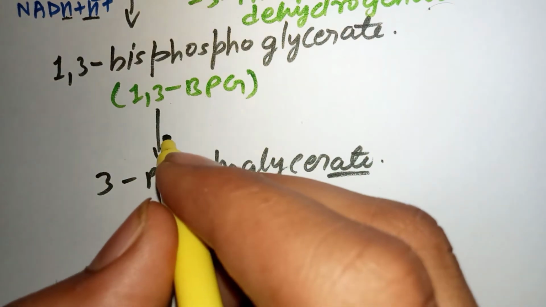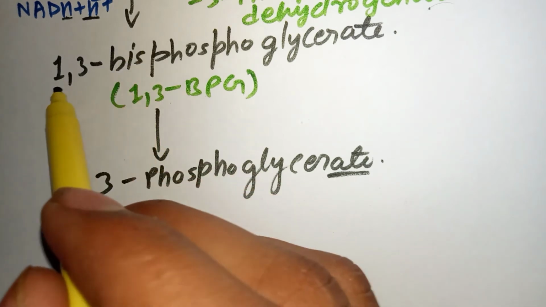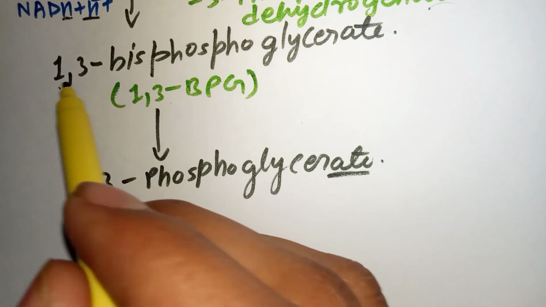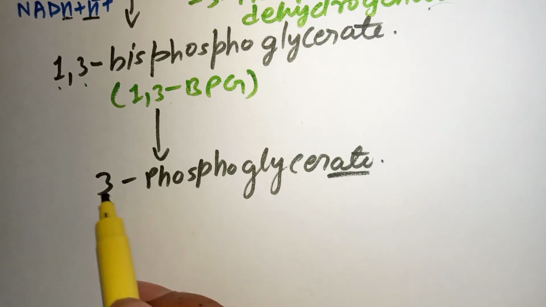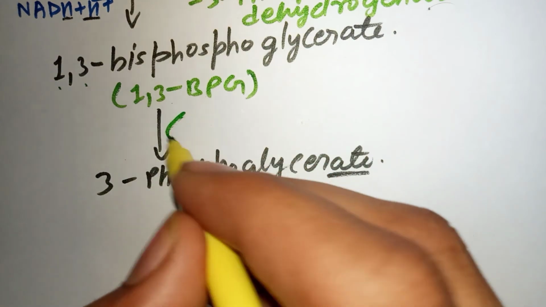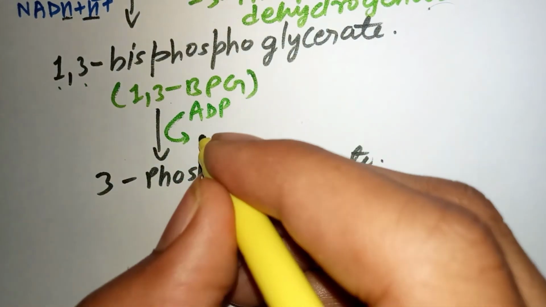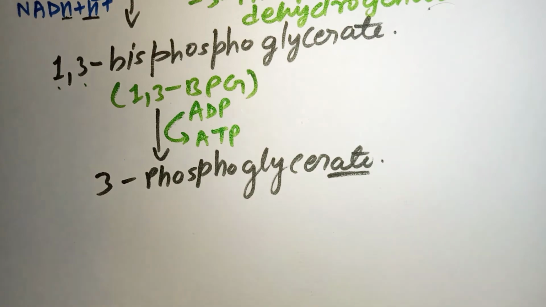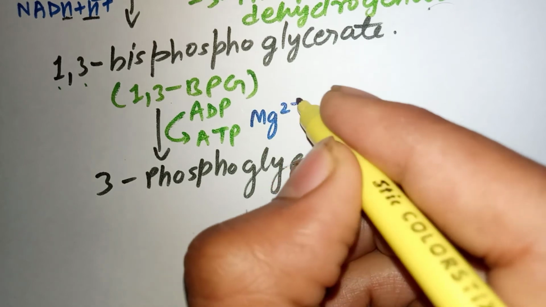There is some ATP production. There is some dephosphorylation. There are 2 phosphate groups at the first and the third positions, that's why it is known as bisphosphate. But there is no such extra phosphate here. There is dephosphorylation, and when there is dephosphorylation, we introduce ADP and take out ATP. Whenever there is ATP or ADP, there is a need for Mg2+ ions.